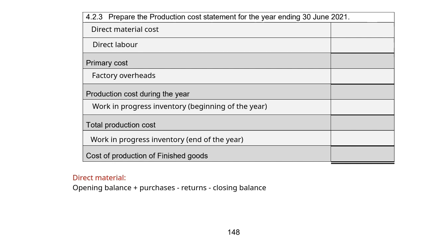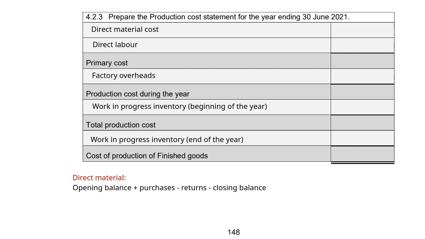So if you go back to information 1, 2, 3, 4, okay, our opening balance for direct material costs, if we go and read it, is 180,000. So we're going to start with 180,000. Then we purchased, according to information number 2, 460,000 Rand.